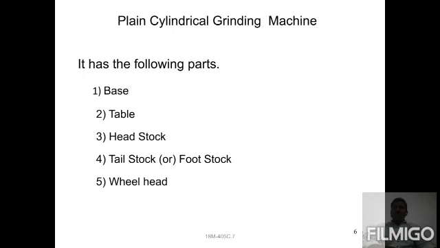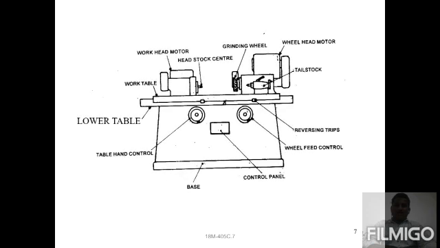Once you can check here, you can observe a figure of the entire machine. First thing you can observe is the base. The base is common for any machine. It is made of grey cast iron. It has high rigidity to withstand a heavy amount of load. And next one is the table and head hand controls. Levers are provided, both for the wheel feed controls and the table feed controls for movement of the table.